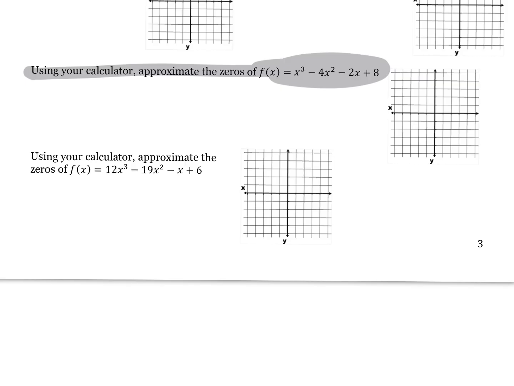Anyone see an option? Let's go find those zeros. Option 2 is zero, so you're going to click number 2 for zeros. Then we've got to go to the left bound. That just means go to the left of where that zero is, hit enter. Go to the right of where that zero is, hit enter. Then it wants a guess. You don't have to worry about a guess. Just hit enter. What'd you get for your zero?